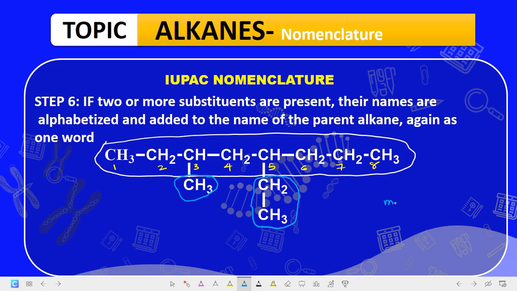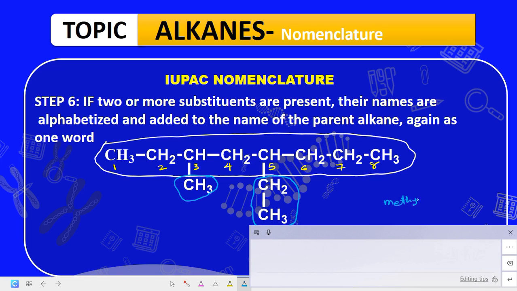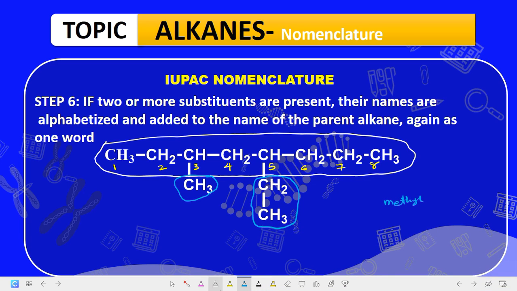The next one is CH2CH3, and that is an ethyl substituent. So we have 2 substituents, methyl and ethyl.